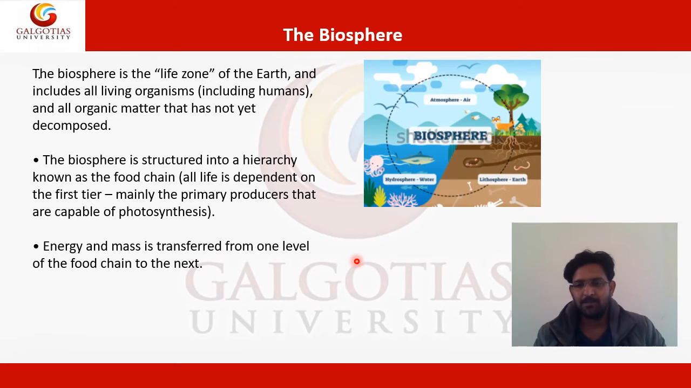Now let's talk about the second important sphere, that is the biosphere. Here you can see in the diagram, this is the rocky part, the lithosphere, earth. This is the hydrosphere, water, this is the atmosphere, your air, and this is your living plant. This living plant is part of the biosphere. Now you see how all these four spheres, lithosphere, hydrosphere, atmosphere, and biosphere, comprise the Earth as a system.